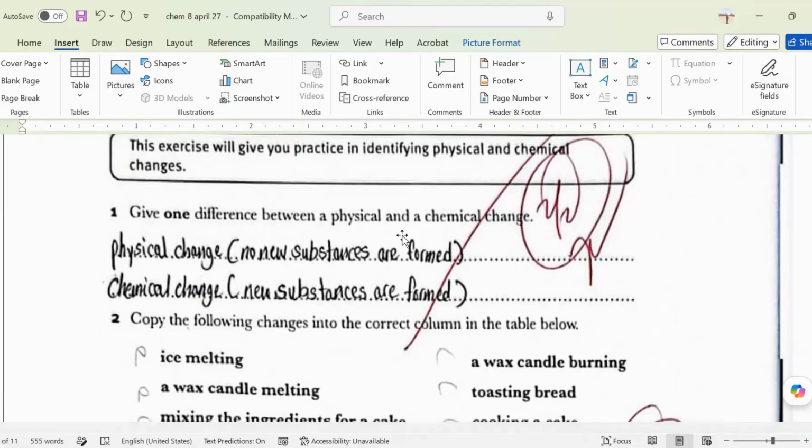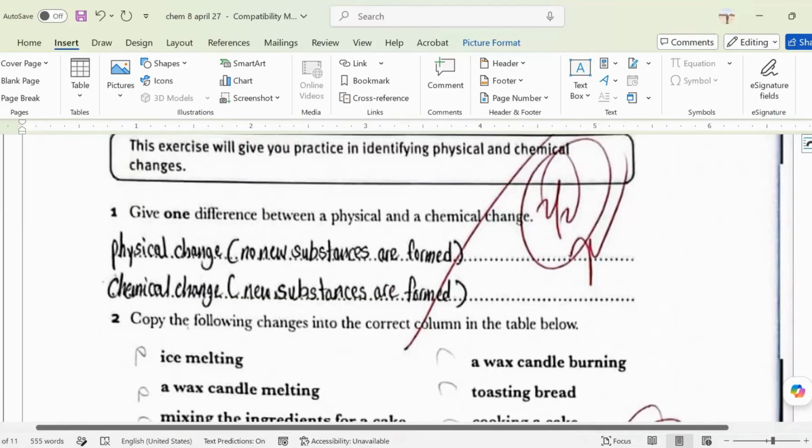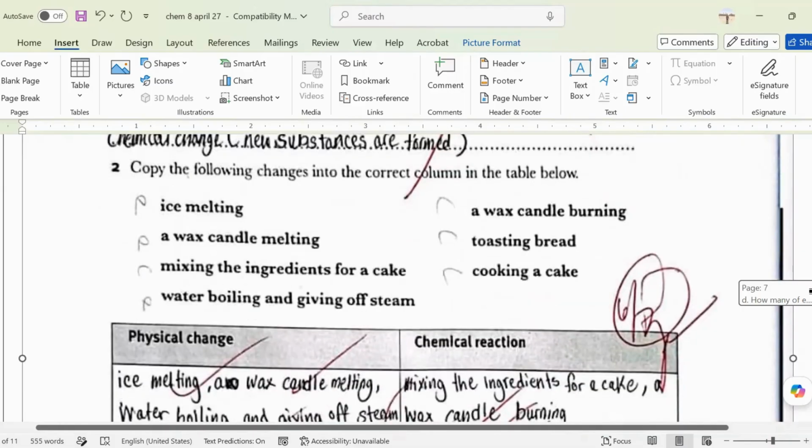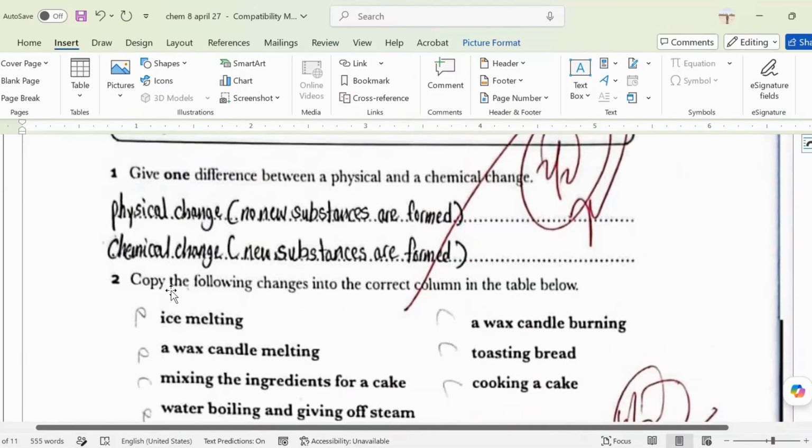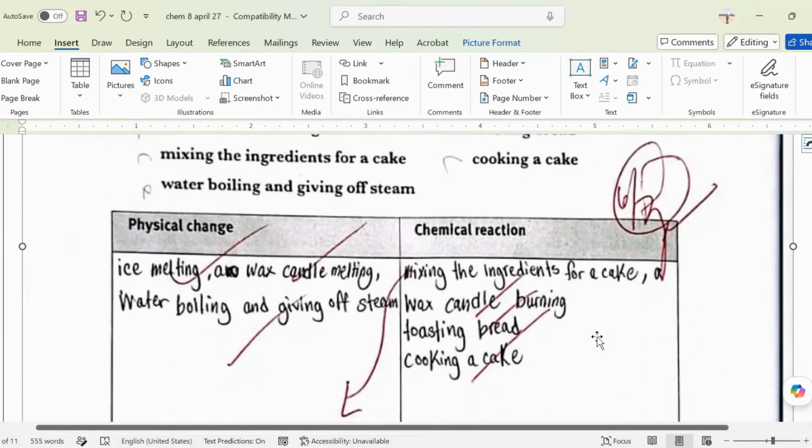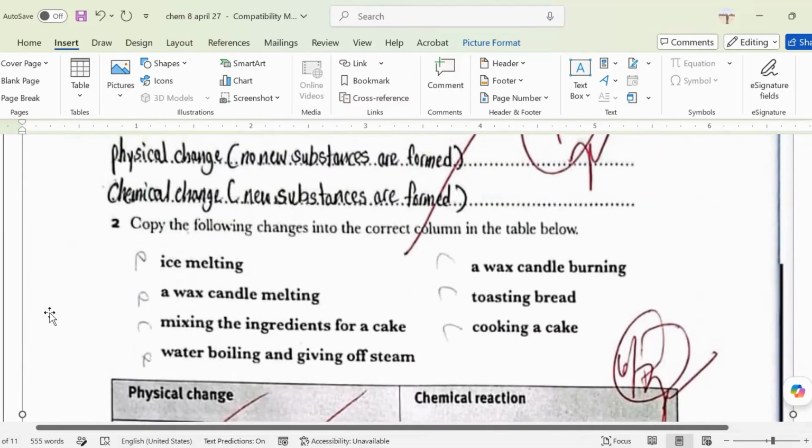Now, in this activity, what you have to identify is, okay, I'll give you a chance to answer. Identify if it is physical change or chemical change. Okay, number one, ice melting. Physical. This one, a wax candle burning. You have the word burning. Chemical. Wax burning, let's see. Yeah, wax burning is chemical. Wax candle melting. Physical.